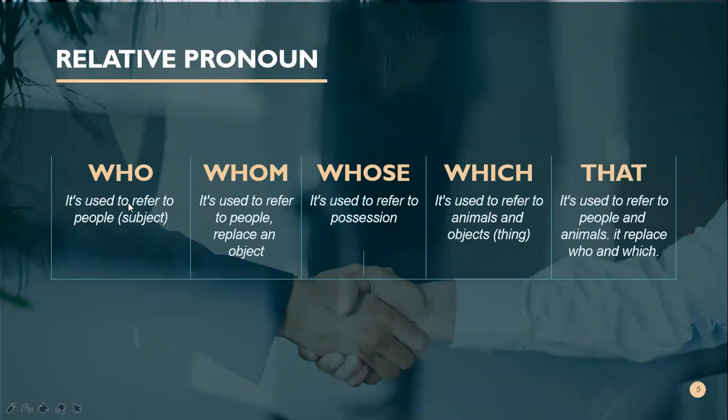Who is used to refer to people. Remember, we use who for people and to replace a subject. Next is whom. Whom is used to refer to people and to replace an object. That's different. Who is for a subject, whom is for an object. But both are for people.